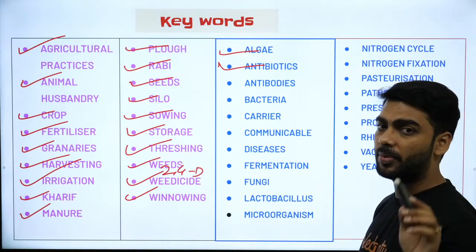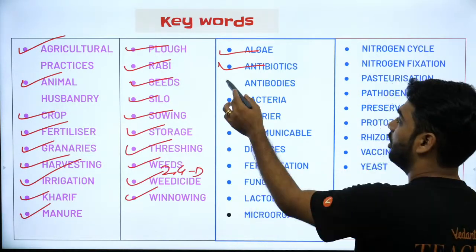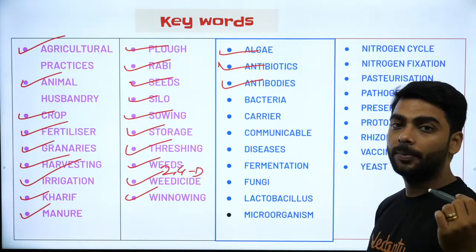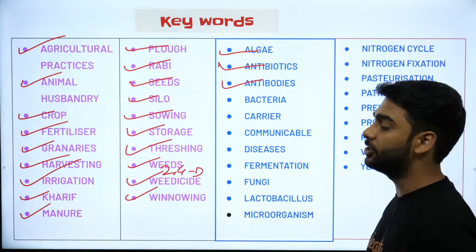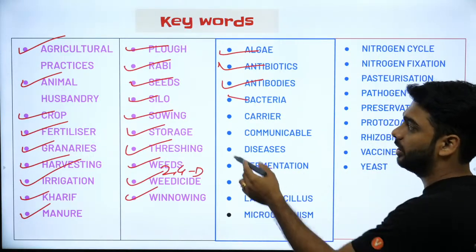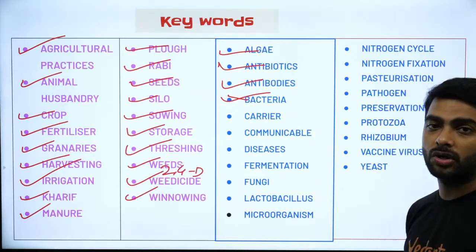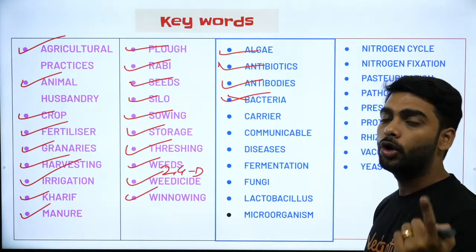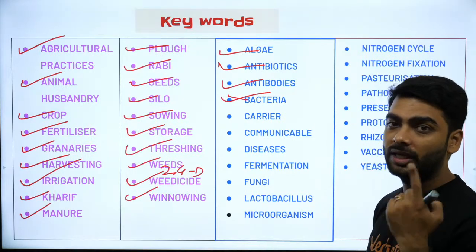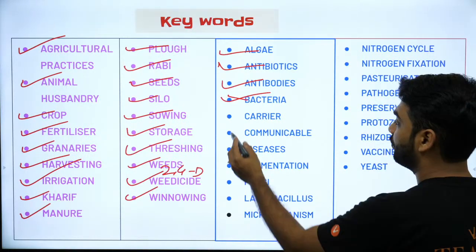Example, penicillin, streptomycin, erythromycin, tetracycline. Antibodies. Immunity mechanism of the body to fight the antigens. Bacteria. Type of microorganism living in colonies. Autotrophic plus heterotrophic. Example, Rhodobacter, Escherichia coli, Salmonella typhi.